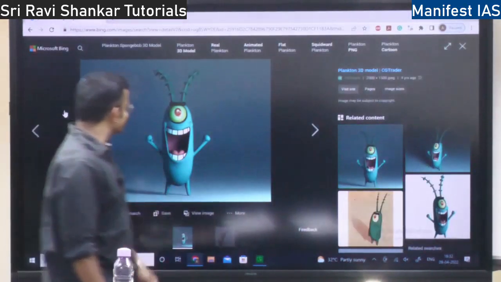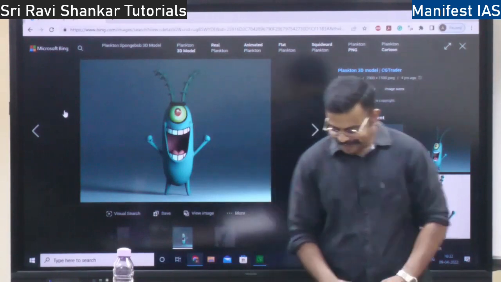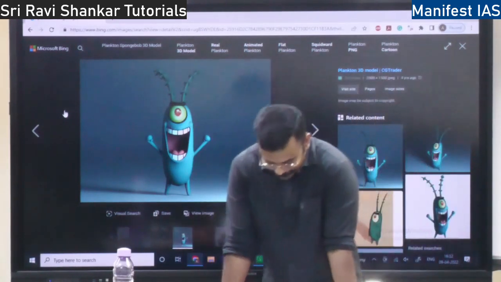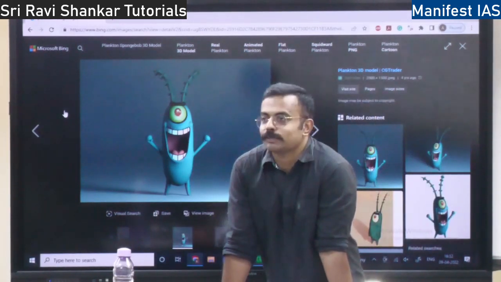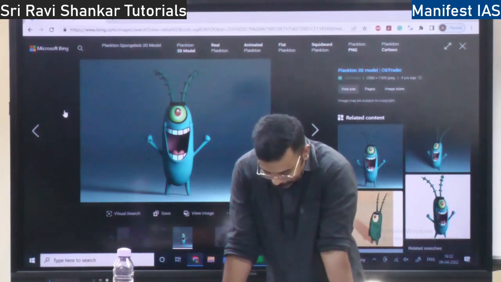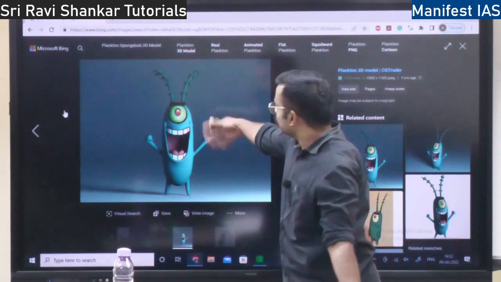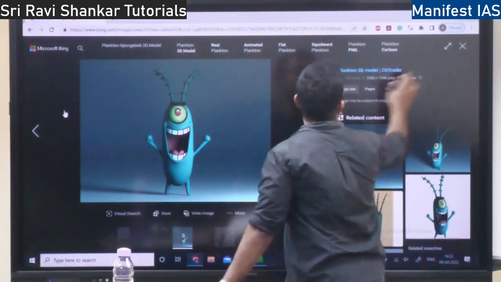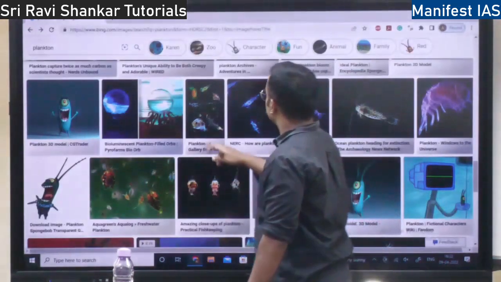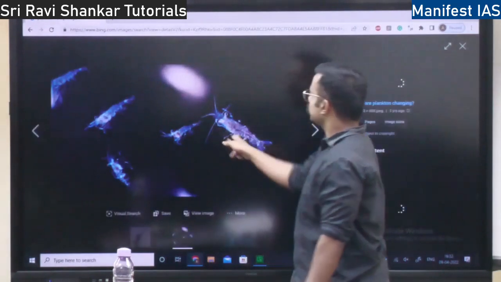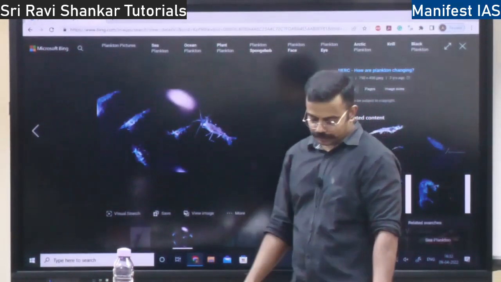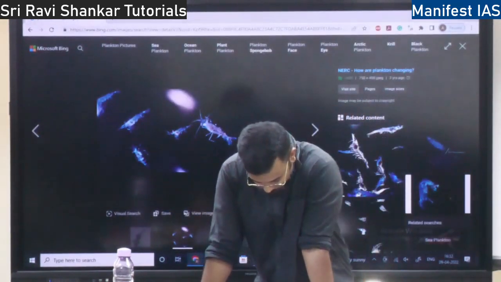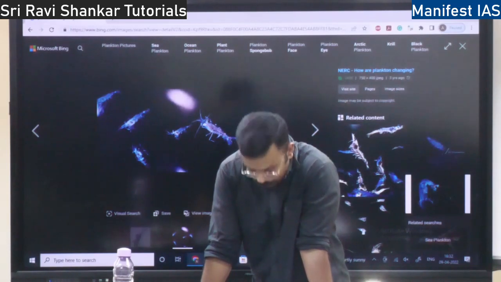So this is plankton. Microscopic, very small plants are called plankton, right? You have zooplankton, which is an animal. So these types are planktons, and they will be moving from one place to another.